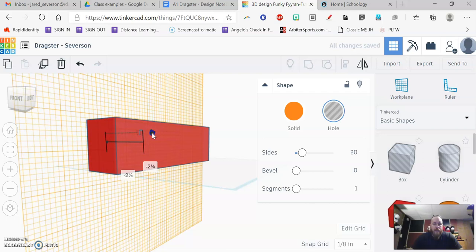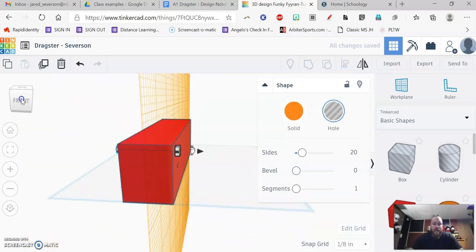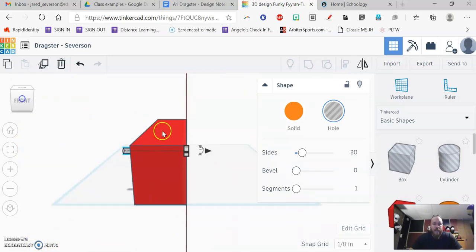I can push, using this arrow, I can push the hole through that way. You can see that it sticks out. If I look at this from the side, I can grab the arrow and just drag it this way even more if I would like.